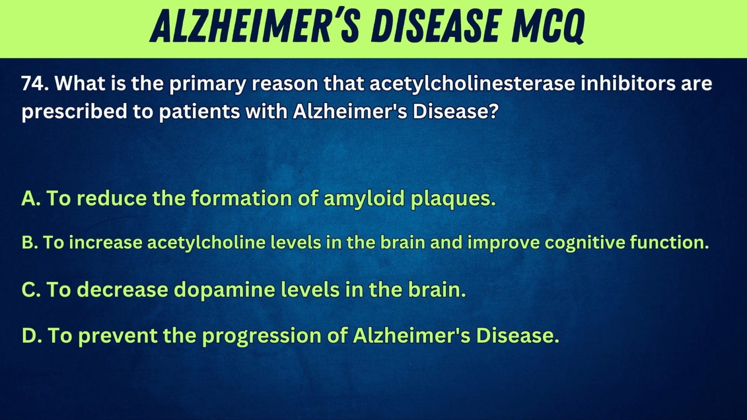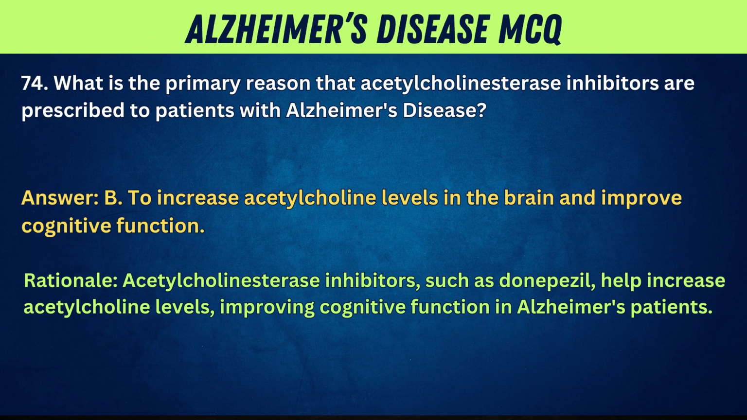C. To decrease dopamine levels in the brain. D. To prevent the progression of Alzheimer's disease. Answer: B. To increase acetylcholine levels in the brain and improve cognitive function. Rationale: acetylcholinesterase inhibitors such as donepezil help increase acetylcholine levels, improving cognitive function in Alzheimer's patients.